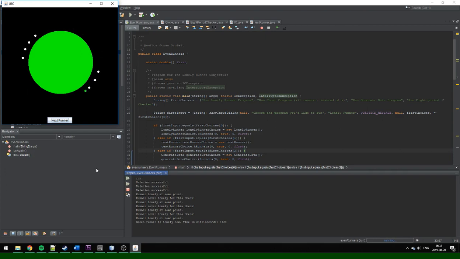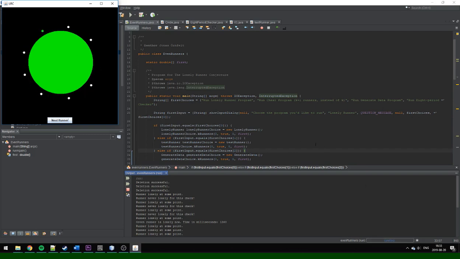After the program has calculated this, it starts an animation like in the previous example. In this test run, the green runner is lonely at 1250 milliseconds, as you can see. The program will then pause and continue to run after 3 seconds. And you can also switch to the other runners, like so. With these example velocities, all runners are lonely at the same time, and therefore the program pauses at the same time.